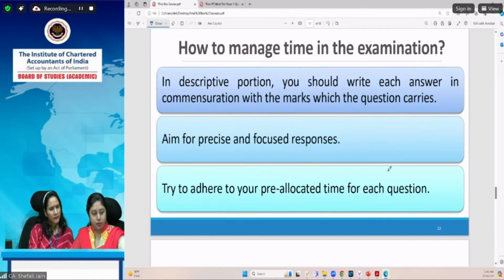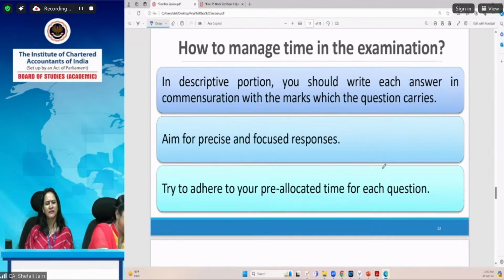Yes, that is right. Coming to time management in case of descriptive questions, you should write each answer in commensuration with the marks the question carries, as we have already discussed. Aim for precise and focused responses rather than writing unnecessarily long and lengthy answers. Try to adhere to your pre-allocated time for each question.